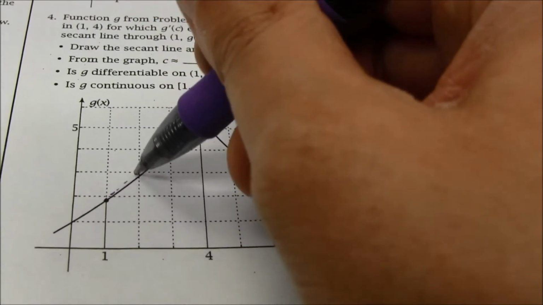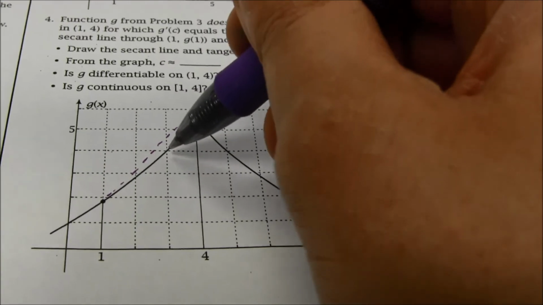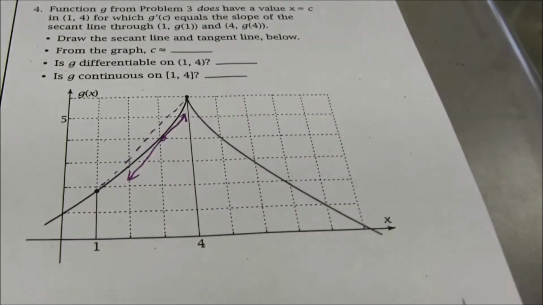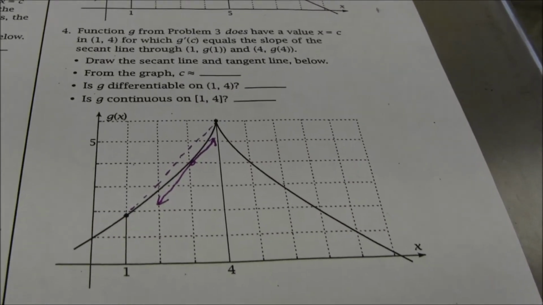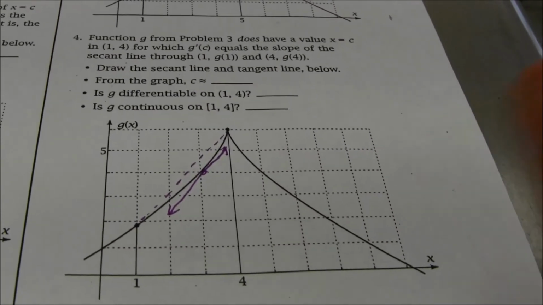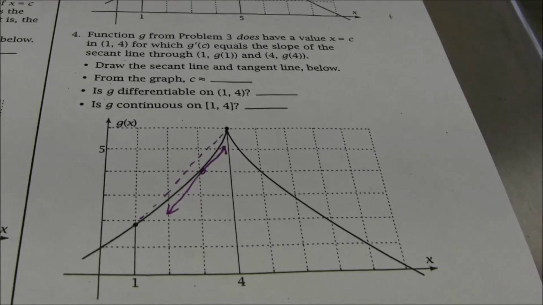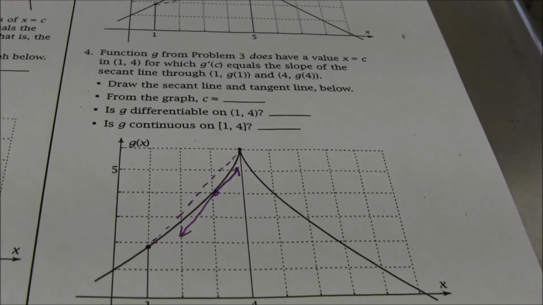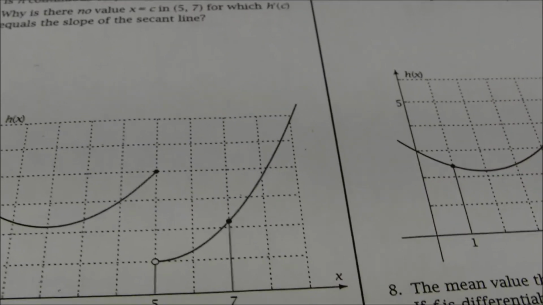And notice here, it's a little hard to draw that, but you'll notice that there is in fact a tangent line that has the same slope as the secant segment. So it's not just that there's a cusp anywhere. If there's a cusp at the endpoints, that's okay. Just can't be a cusp somewhere in between the 2 endpoints. All right, we'll pick up on the back side here.